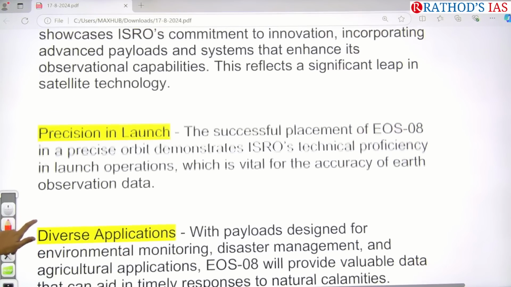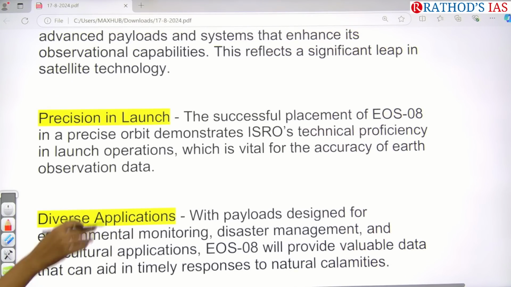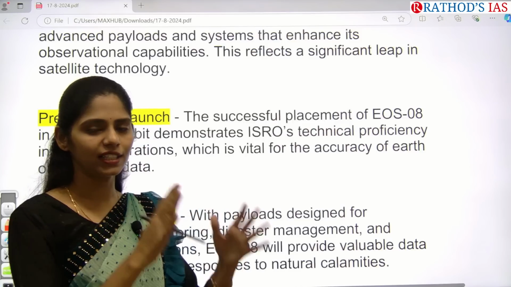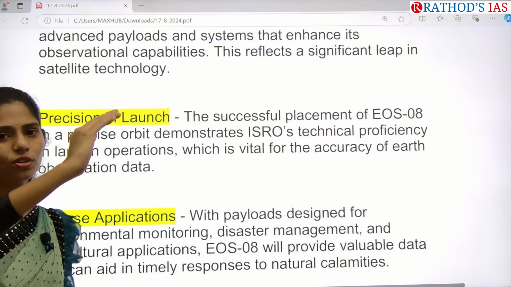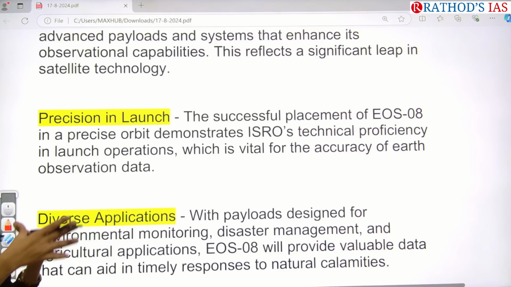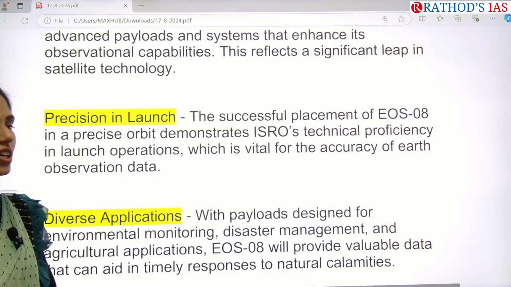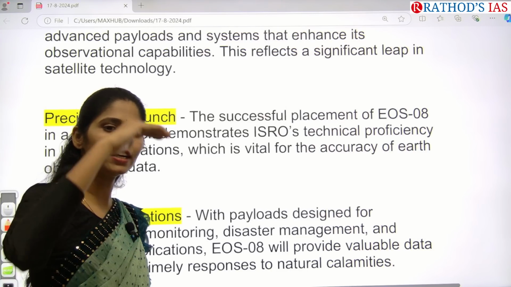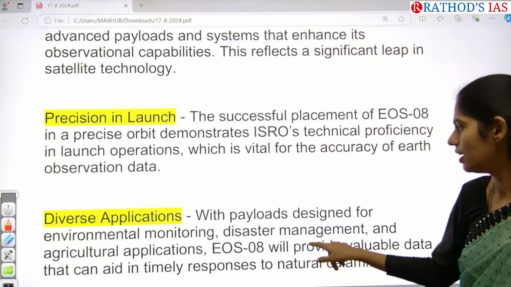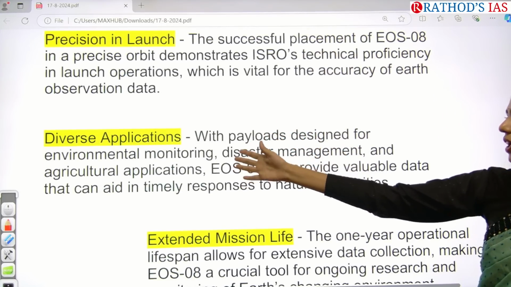So here we had a precision in launch. We placed this EOS in a precise orbit exactly where we wanted to place it. So we can understand that we also have technical proficiency in launch operations. It is especially important for its observation data. We have to place the satellite at a certain height so that we will have clear-cut data of our Earth. And next, it has very diverse applications.